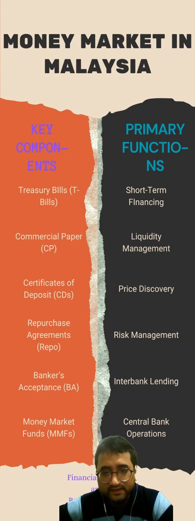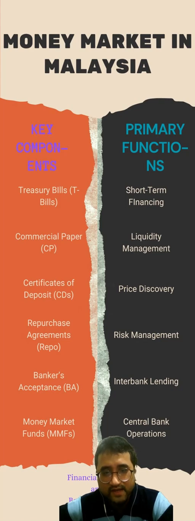Central bank operations. Central banks often use the money market as a tool to implement monetary policy and manage liquidity in the banking system. They conduct open market operations, buying or selling government securities in the money market to influence the level of reserves in the banking system and adjust short-term interest rates.